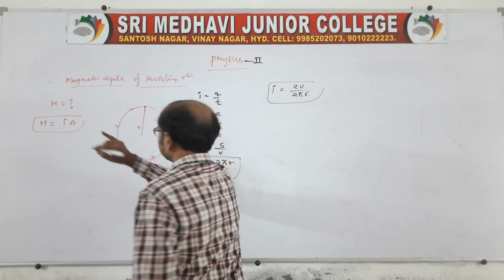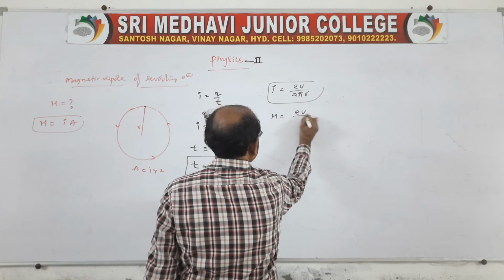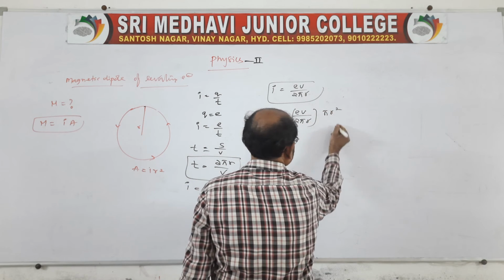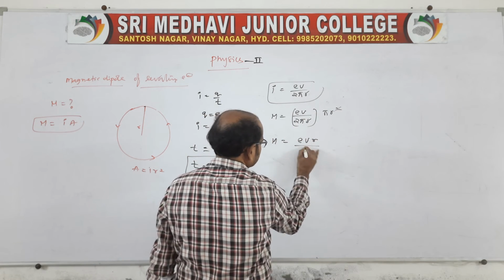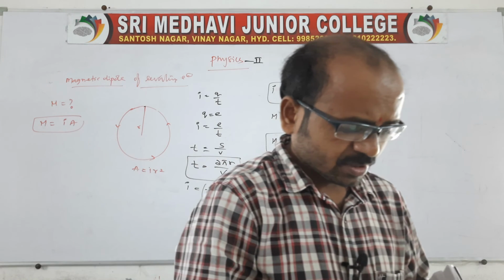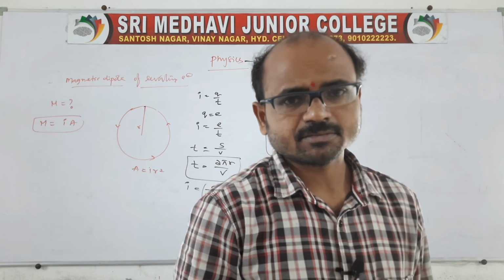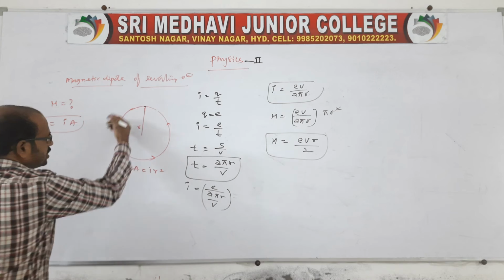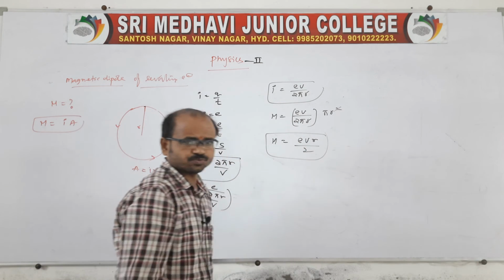Now the dipole moment of the revolving electron is I into area, that is e v by 2 pi r into pi r square. Here one r is cancelled, pi is cancelled. M is equal to e v r by 2. This is for 4 marks. Simple. For an electron revolving in a circular orbit of radius r, the dipole moment of the revolving electron, capital M, is equal to e v r by 2.